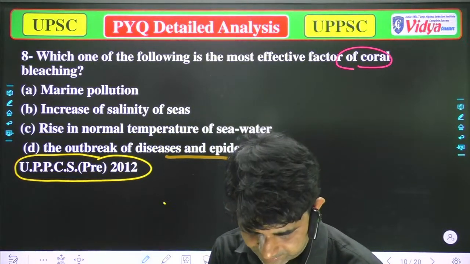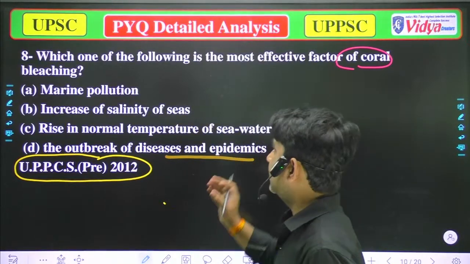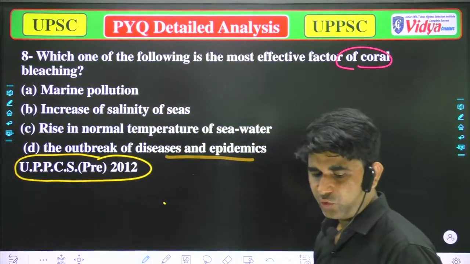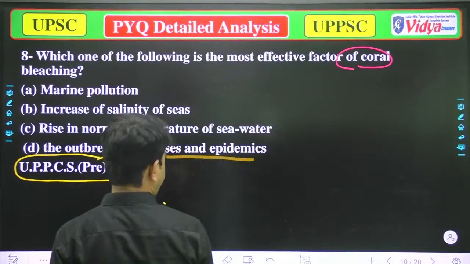Which of the following is the most effective for coral bleaching? First, what are corals, and what is coral bleaching?